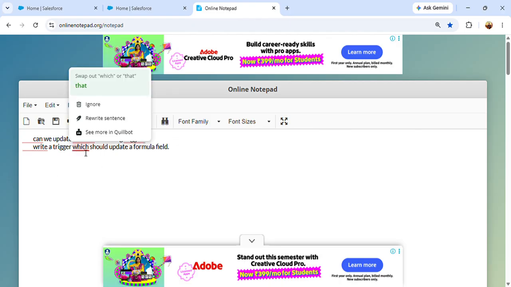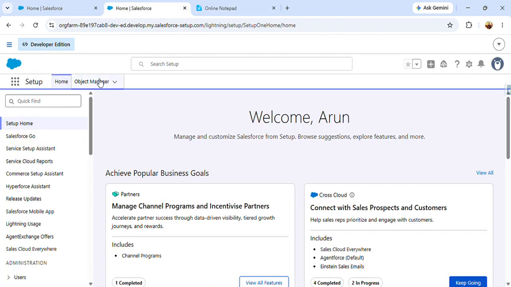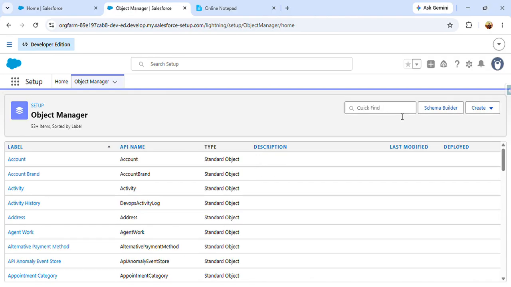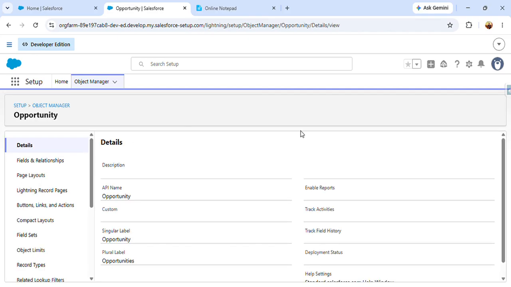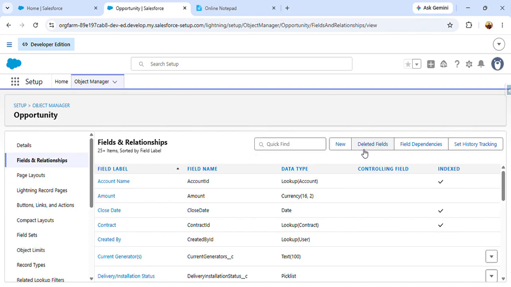So for that, what I will do is create a field on the opportunity, and that will be a formula field, and I will try to update that one using a specific trigger, right? So let's create that field on opportunity, which we have to update using a trigger. Okay, so let me open opportunity and create that field.